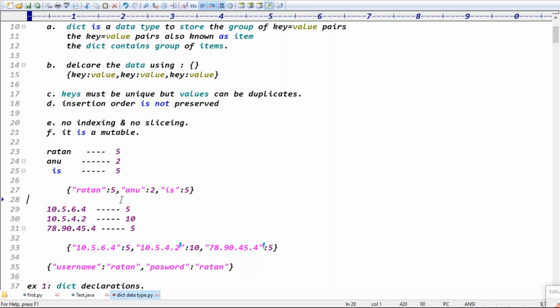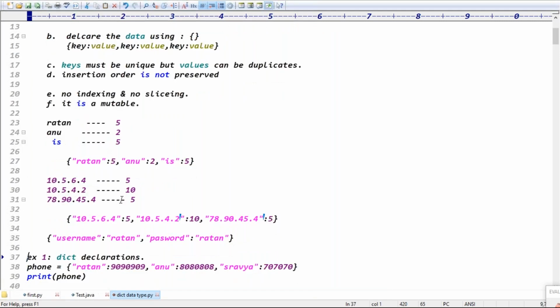Because if you try to insert duplicate keys, what happens? It won't accept the duplicate keys, guys. It won't accept in the sense that if you try to insert duplicates, it will insert the first occurrence and ignore the next occurrences. Guys, are you clear now? This information, guys. That's all about dictionary.